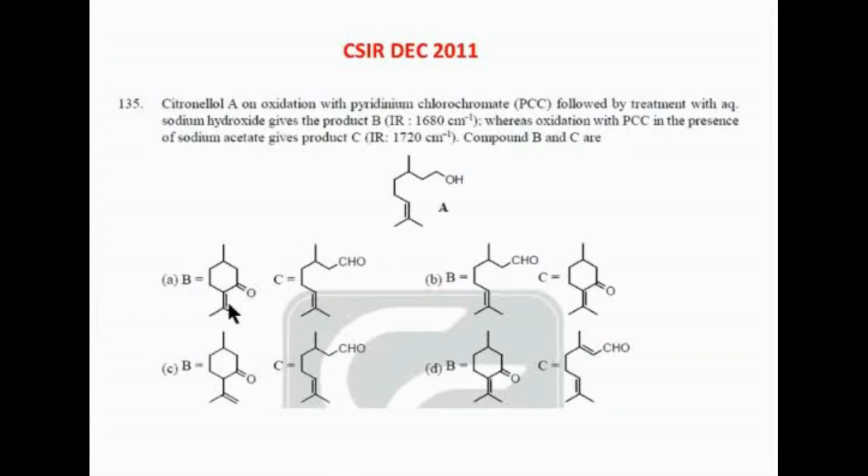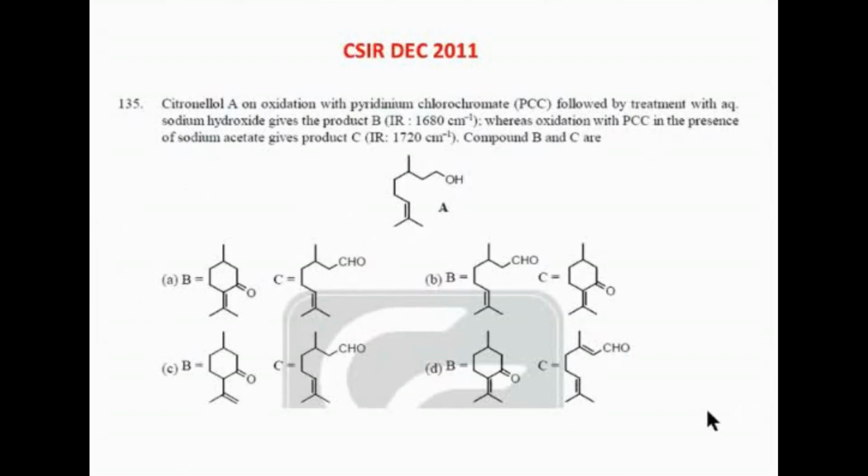Okay, so these two are in conjugation. Since these two are in conjugation, we can have this value 1680. So this you can have a point of confusion, but since your PCC in presence of sodium acetate, the sodium acetate in PCC with this citronellol will give you this molecule, is it not? So we can confirm it. Okay, so option A is the right answer.